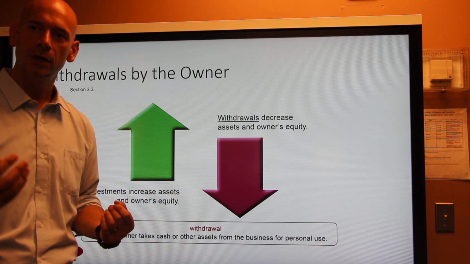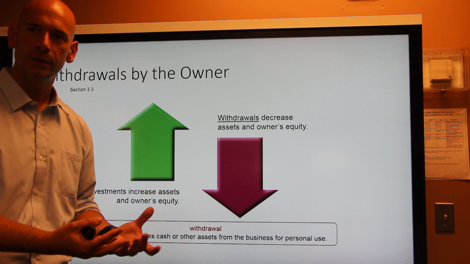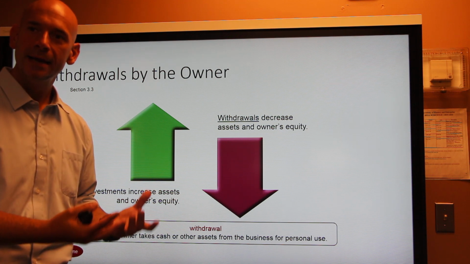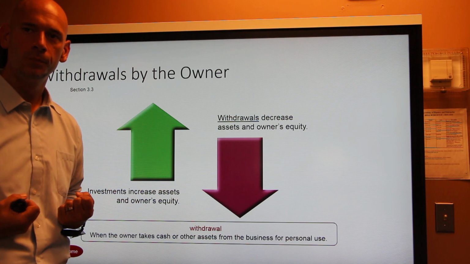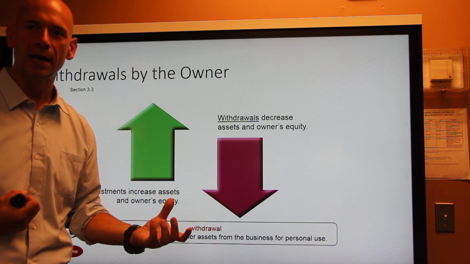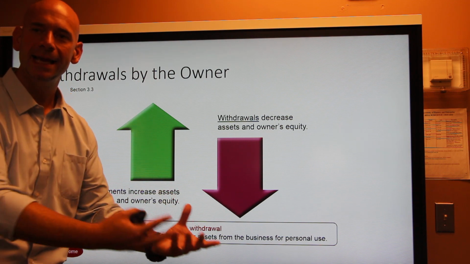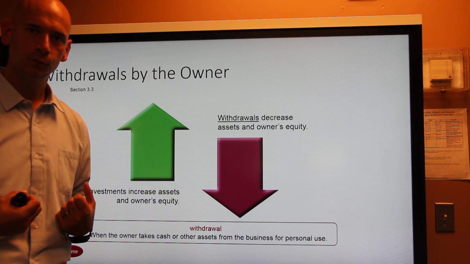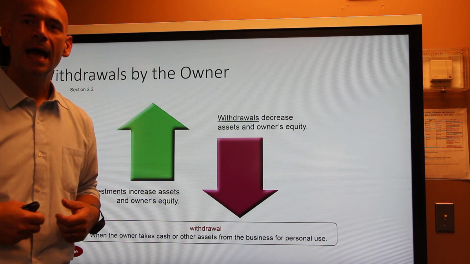If capital shows the owner's claim, or how much of the value of assets owners would get if the business were to shut down, now because you took one of the assets out of the business and brought it back home, if you were to liquidate, you would no longer have that value inside of your assets. So that would make your capital also go down because you lost value by taking that asset out of the business. Okay?